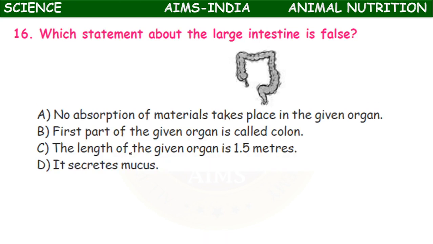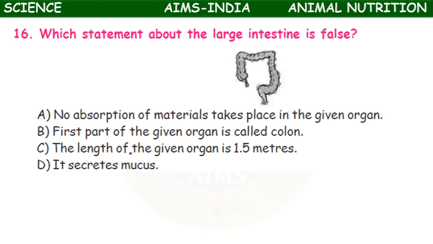Which statement about the large intestine is false? False means wrong. Here are four statements I will read out. The first one, no absorption of materials takes place in the given organ. The first part of the given organ is called colon. The length of the organ is 1.5 meters. It secretes mucus.